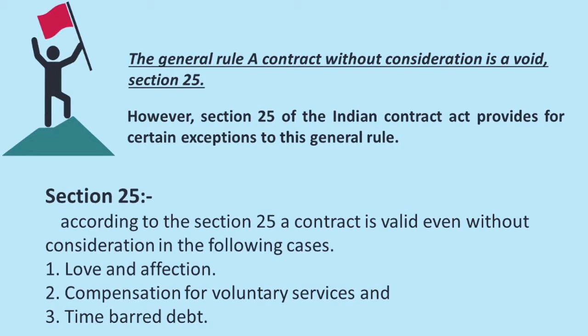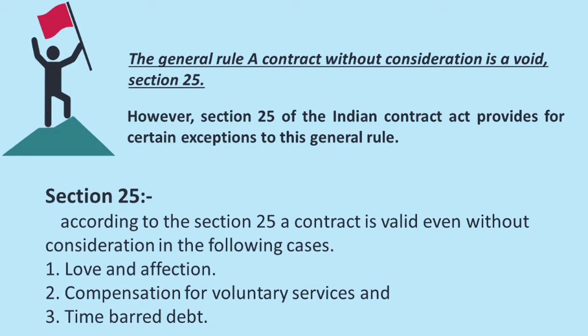What are those three things? Three exceptions. One is love and affection. Number two, compensation for voluntary services. Number three, time barred debt. So, the first point is love and affection. According to section 25 clause 1, an agreement between two relations out of love and affection is valid even without consideration. So, here what happens?